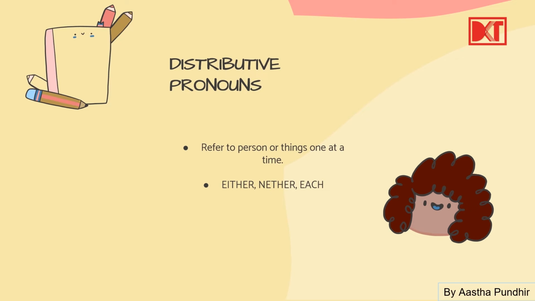We have distributive pronouns. What are they used for? They're used to refer to person or things one at a time. Examples could be either, neither, each. So they refer to either a person or a thing one at a particular time.